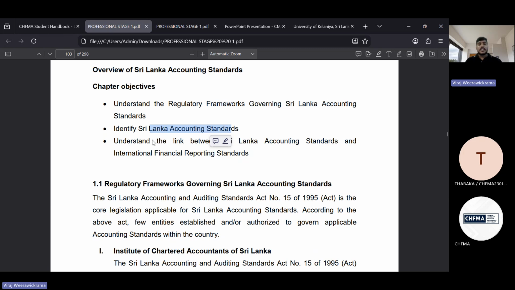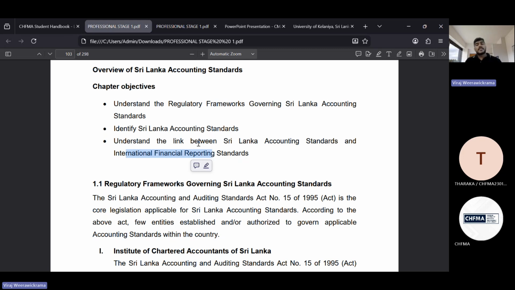And the third one: once you identify all of these objectives, we can link Sri Lankan accounting standards and how international accounting standards are linked. You have heard about the SLFRSs as well as IFRSs, International Financial Reporting Standards and Sri Lanka Financial Reporting Standards.